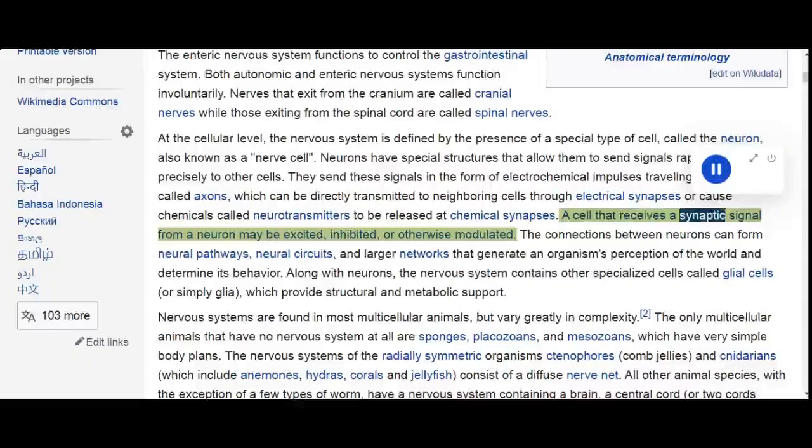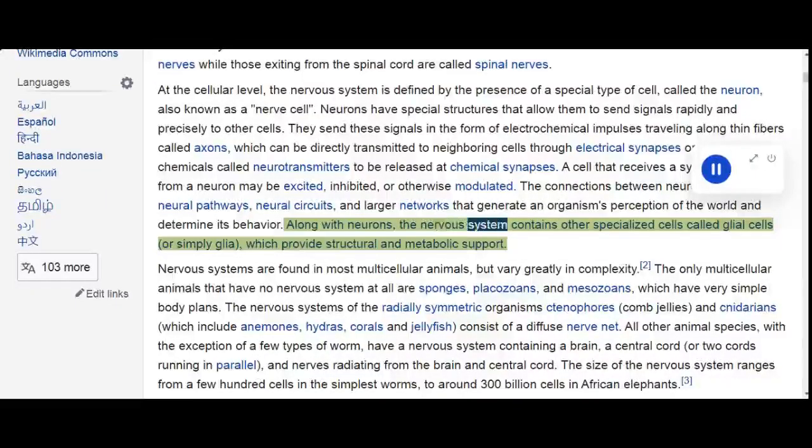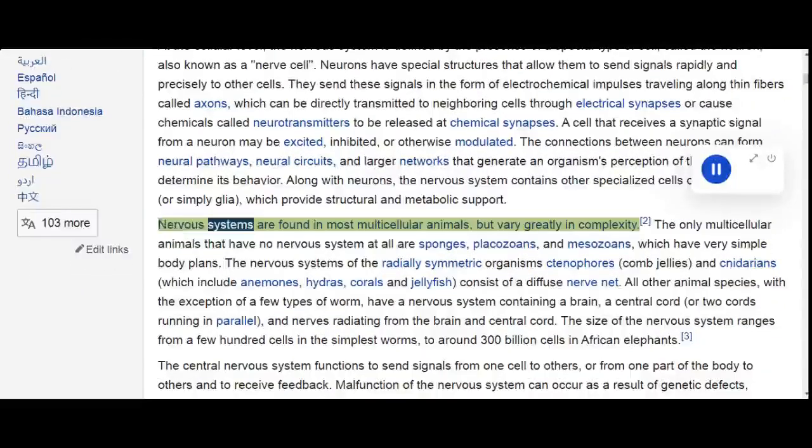A cell that receives a synaptic signal from a neuron may be excited, inhibited, or otherwise modulated. The connections between neurons can form neural pathways, neural circuits, and larger networks that generate an organism's perception of the world and determine its behavior. Along with neurons, the nervous system contains other specialized cells called glial cells, or simply glia, which provide structural and metabolic support.